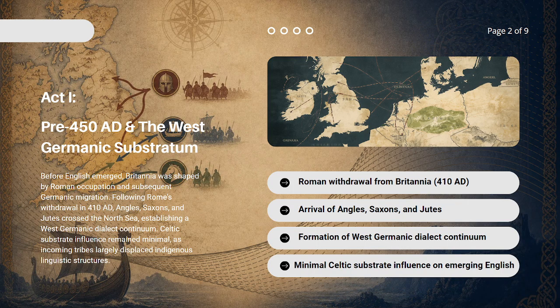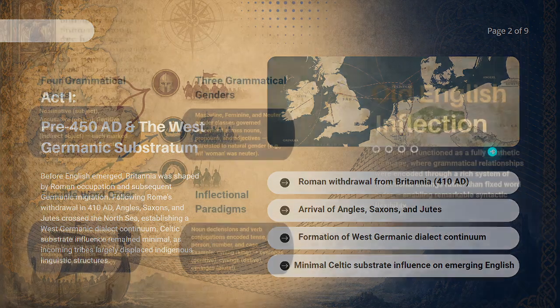They brought their own Germanic dialects, which became the basic foundation of Old English. Interestingly, even though the native Celtic people lived there, their language left almost no impact on early English grammar or vocabulary. English grew up as a purely Germanic language.